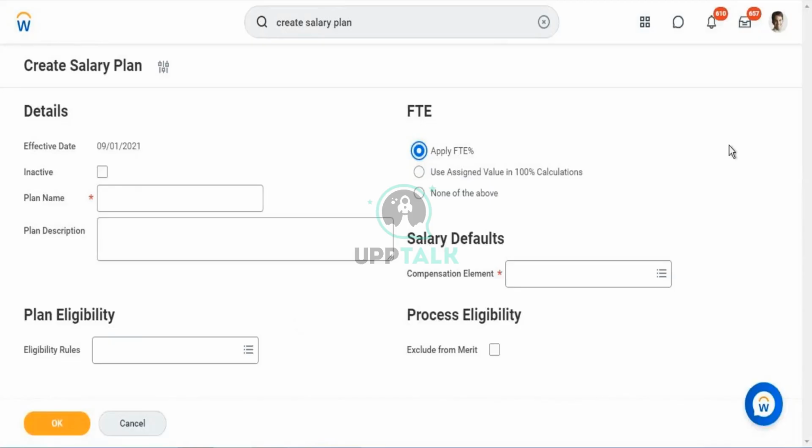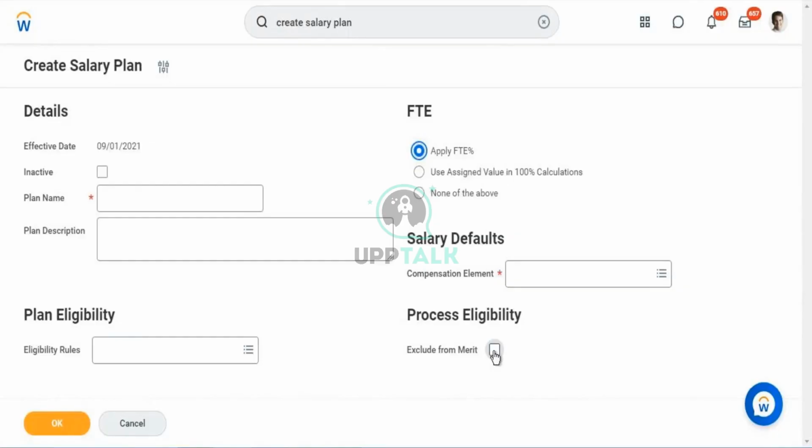The other important thing that you need to know is exclude from merit process. Every organization will have certain time periods that determine which employees are eligible for the merit process. If an employee has joined before June, they will be eligible for the annual compensation review process that is coming up in the month of October.